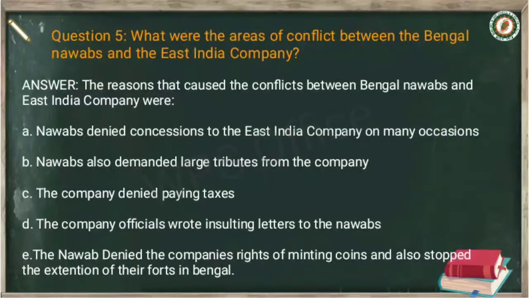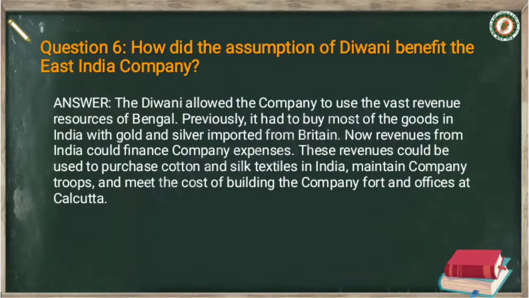Now point E, the last point: the nawab denied the company's right of minting coins and also stopped the extension of their forts in Bengal. So these are the reasons of conflict between the Bengal nawabs and the East India Company. That's all from question number 5. Now question number 6.